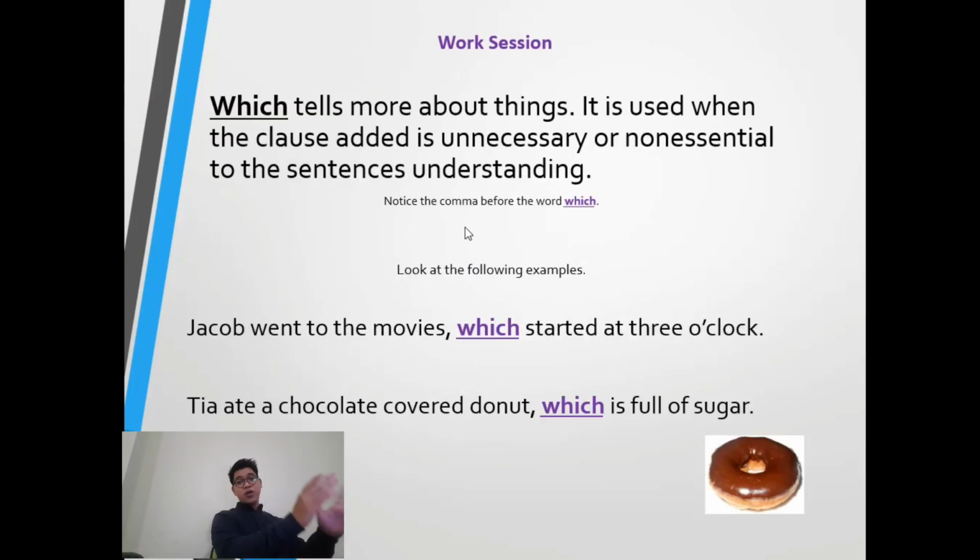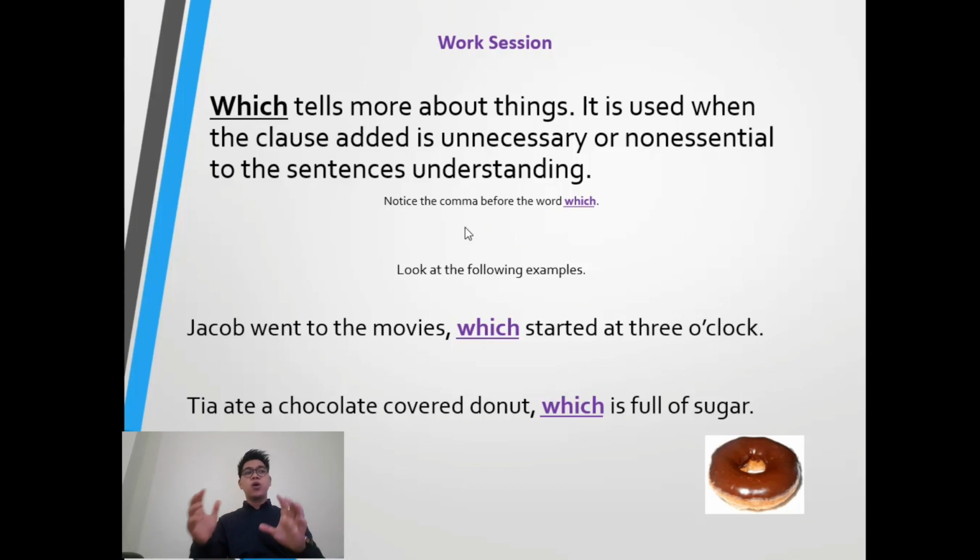Okay, so we are going to learn about which. Which tells more about things. It's the opposite of who. So which talks about things: the animal, the table, the phone, the chair, the fan, the laptop, the building, and also the stones, the paper, newspaper, the television, etc. That's the thing.